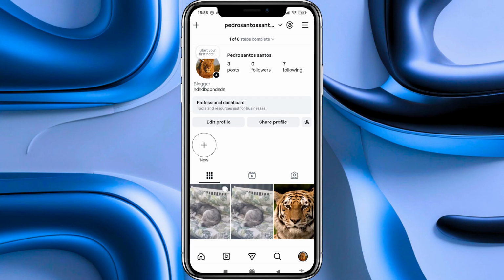In this video I will show you how to add blur effect in Instagram story. We start on our Instagram profile page, and the first step to add a blur effect to our Instagram story is to go to the bottom of this page, and among all these icons that appear, we press on the